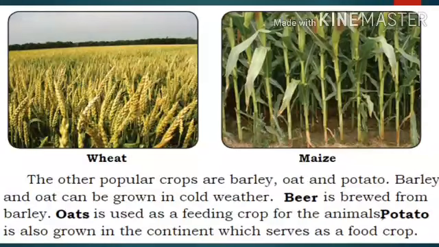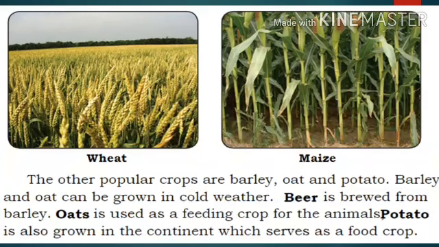The other popular crops are barley, oat and potato. Barley and oat can be grown in cold weather. So in the cold climate, barley and oat are grown. Beer is brewed from barley.